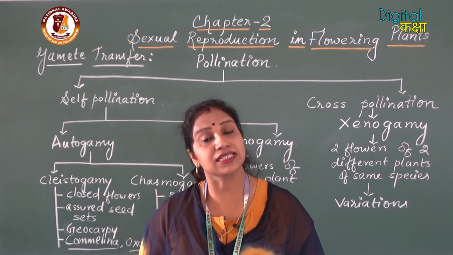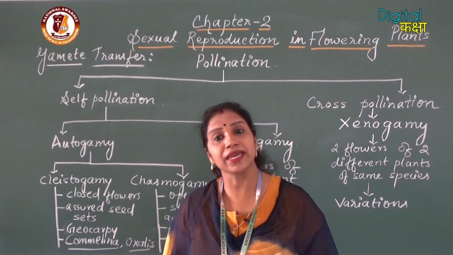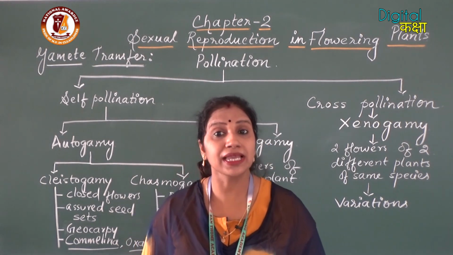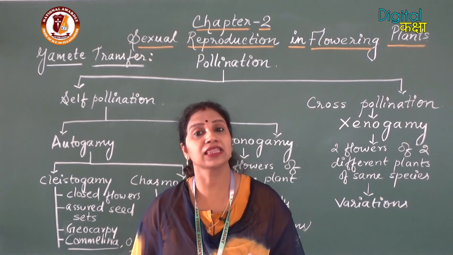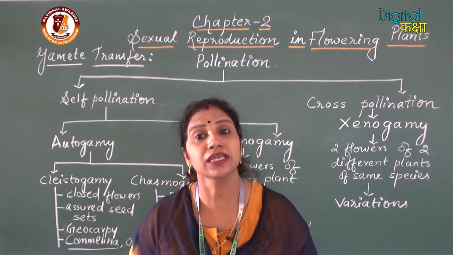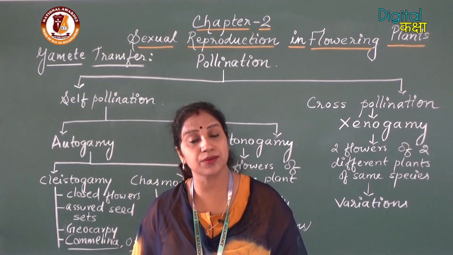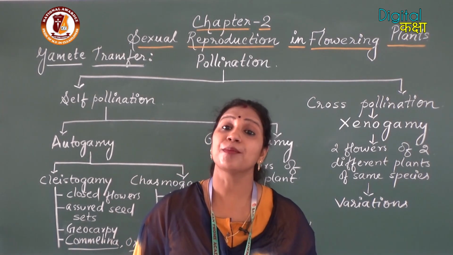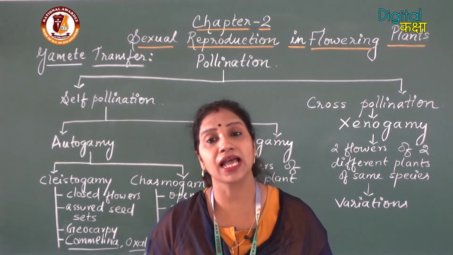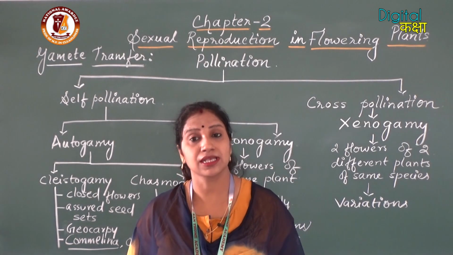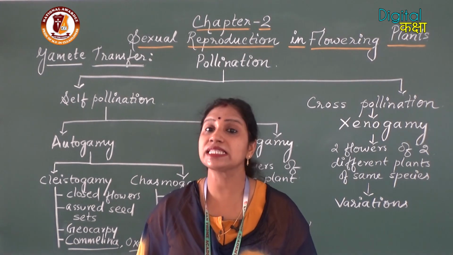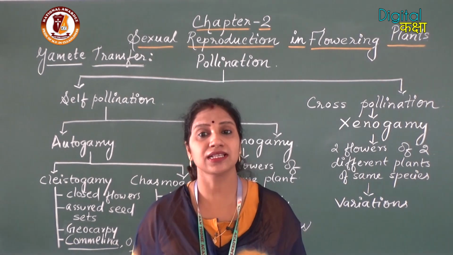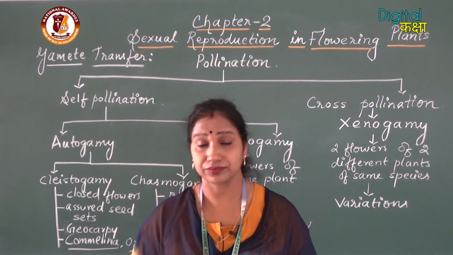We discussed how the male gametophyte and male gamete, and the female gametophyte and female gamete are formed, through the two processes of microsporogenesis and megasporogenesis, and how the embryo sac is formed.